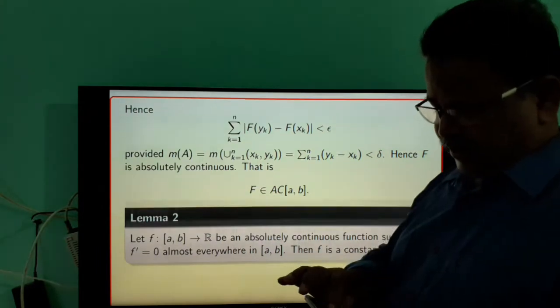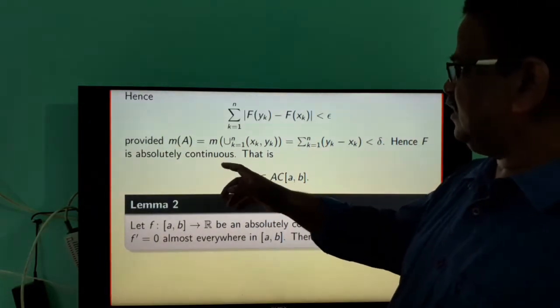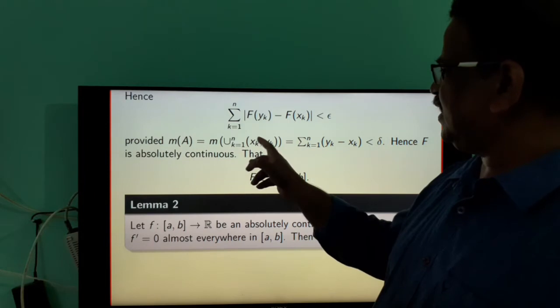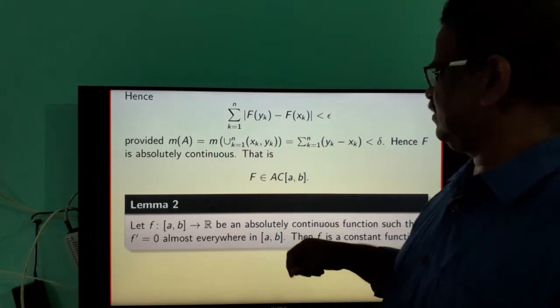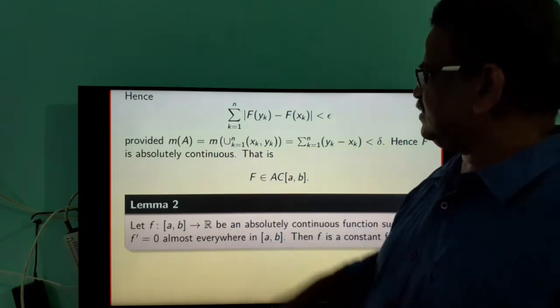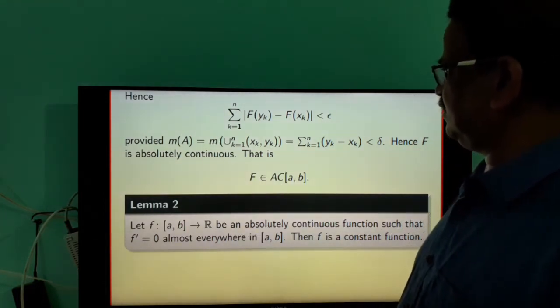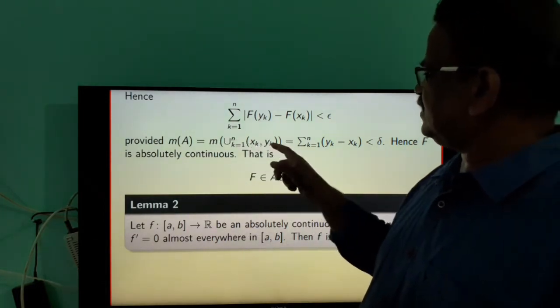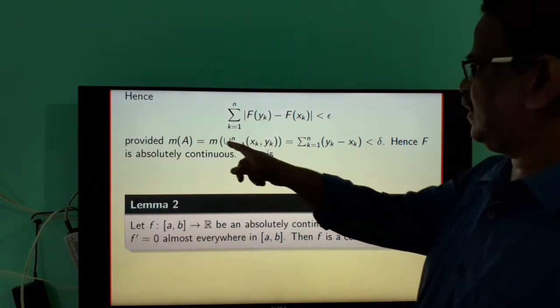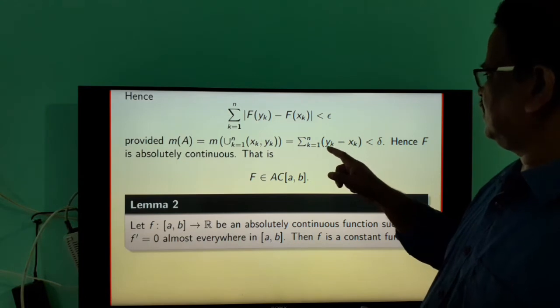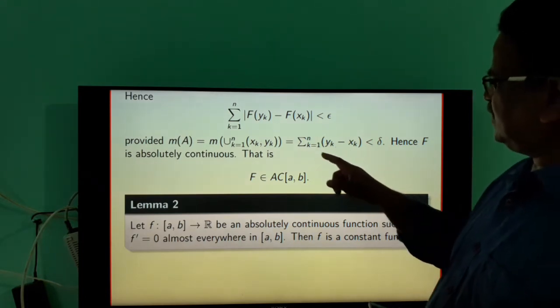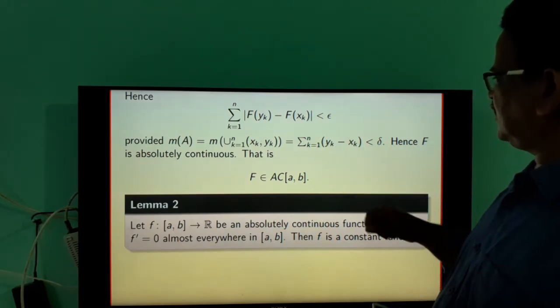What is the measure of A? Here A is the union of the disjoint intervals [s_k, y_k]. Since measure is a countably additive function, and these intervals are pairwise disjoint, the measure of this is equal to summation of (y_k minus s_k).